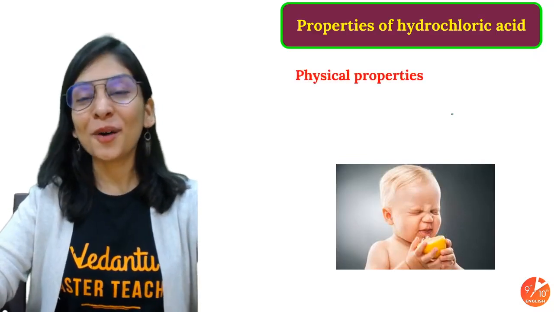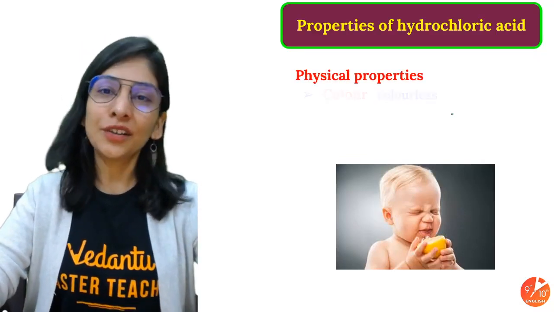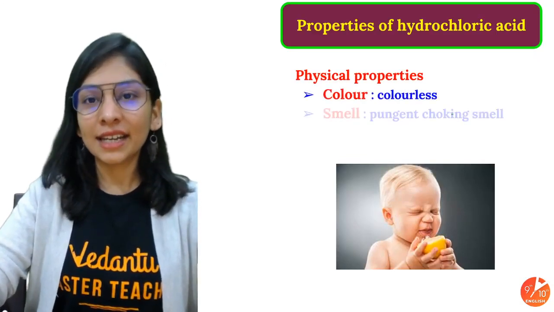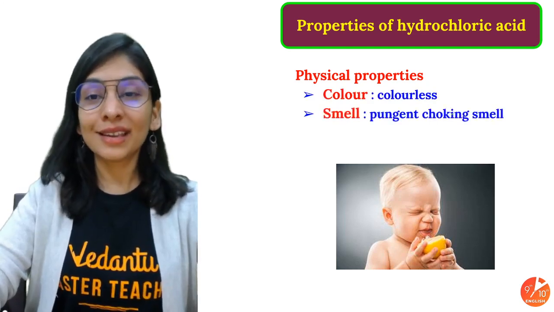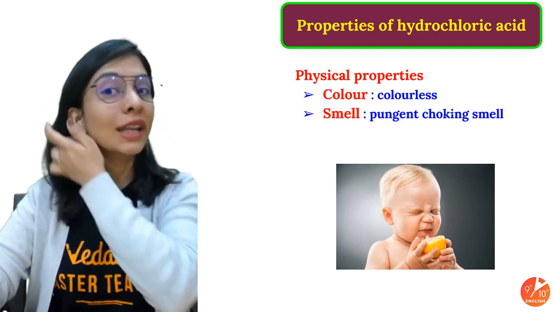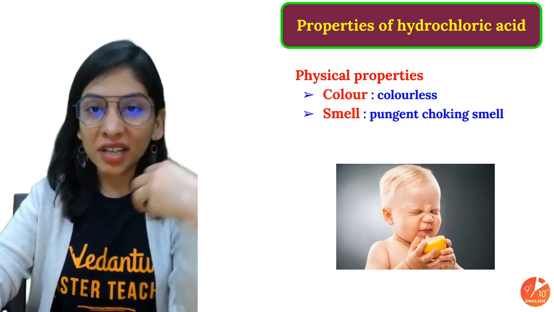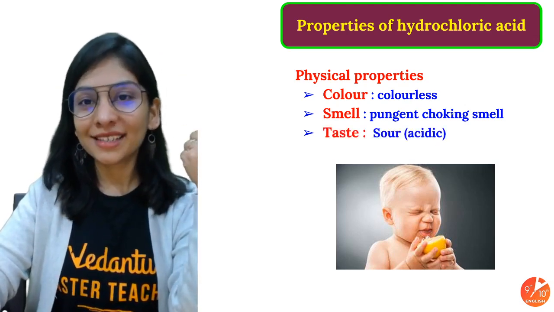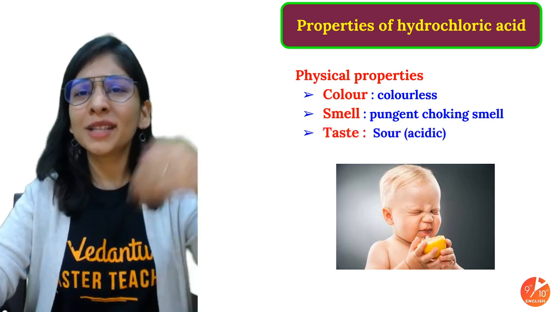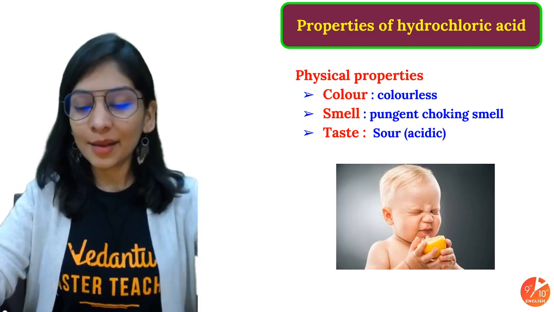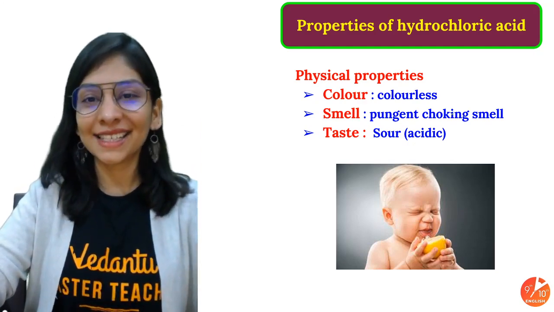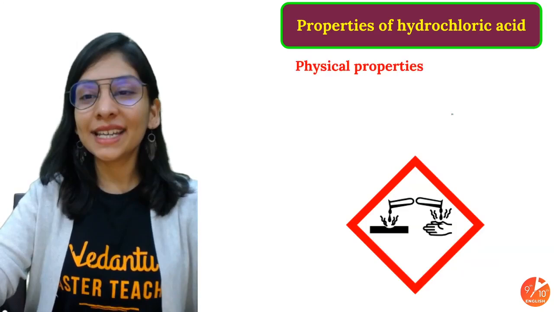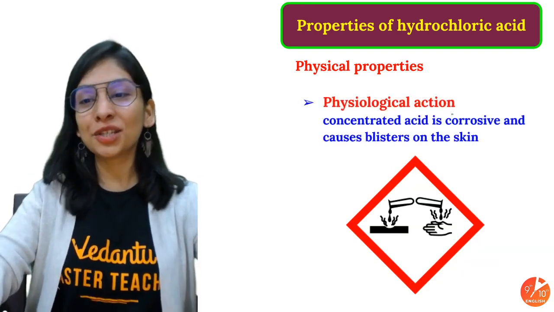When I talk about the properties of hydrochloric acid, it is a colorless acid with a pungent, choking smell, because it's volatile in nature. It is sour in taste. Very corrosive, but in very diluted form it's there in our stomach also. So sour in taste, and definitely corrosive in nature too.